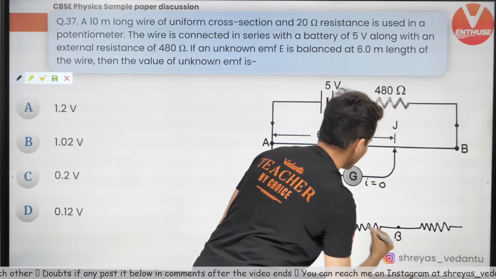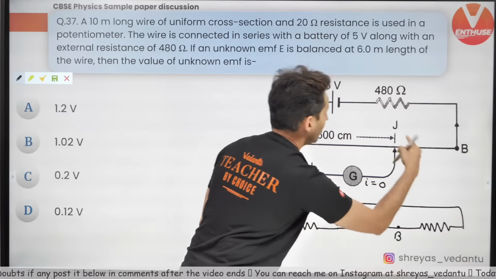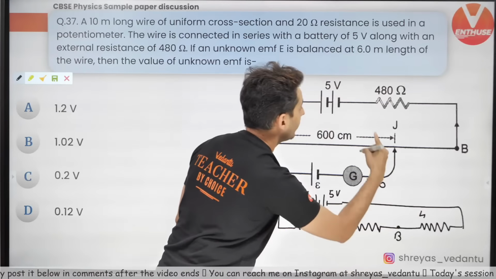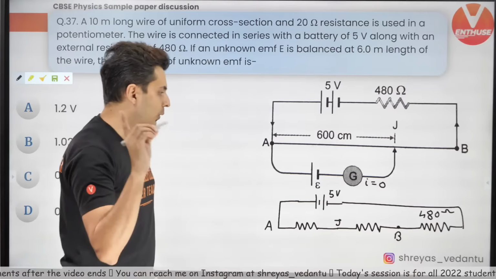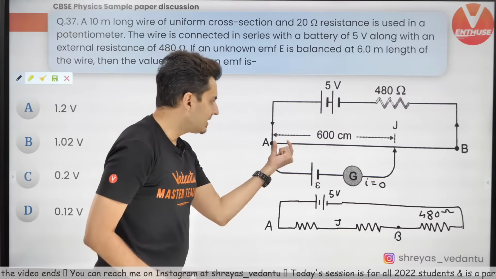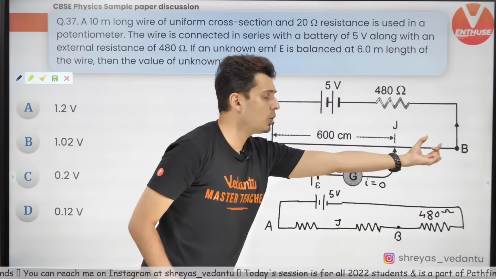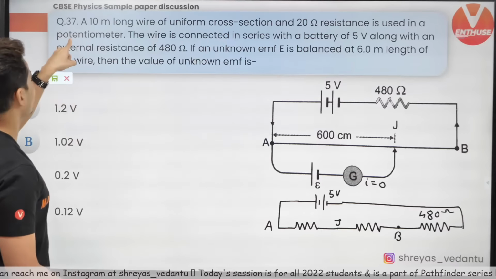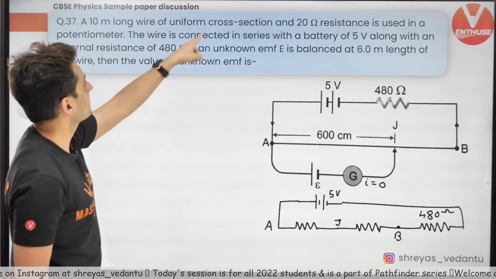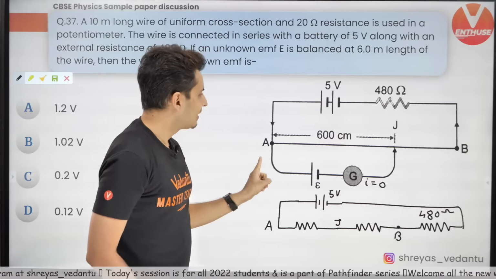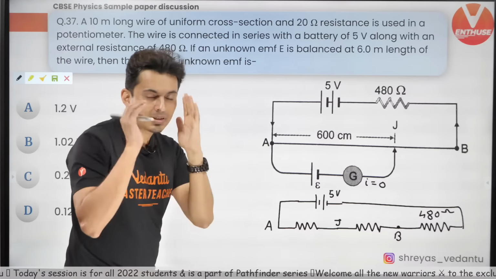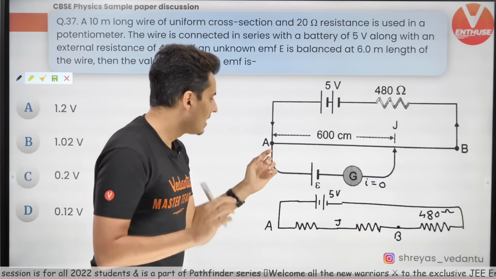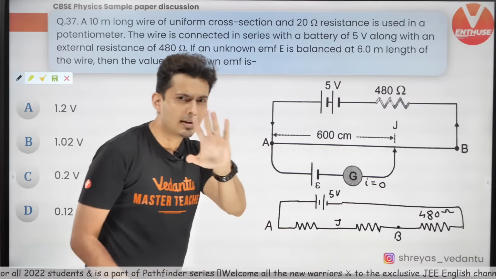And this resistor is 480 ohms. This wire is divided into two parts. What is the total resistance? It is 20 ohm. So this plus this is 20 ohms is something you should understand first. Aren't you seeing these three actually are in series?